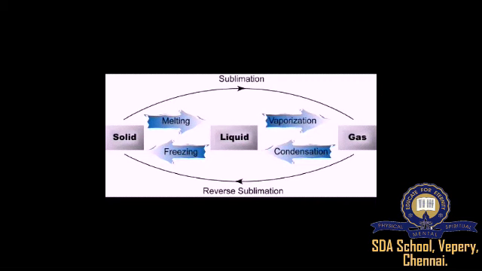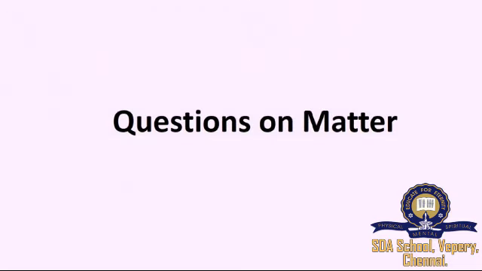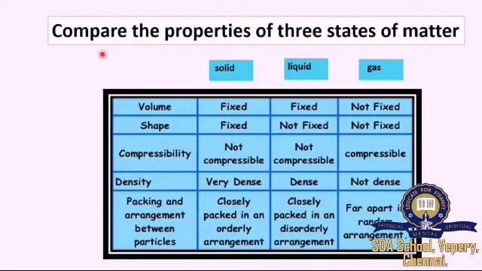We have completed our learning on melting and freezing. We will study the rest of the changes of matter in the next class. We will discuss a few questions on matter. This is the assignment question which I gave you for the previous week, right? Compare the properties of the three states of matter. Actually, there are other properties also which are clearly mentioned in your books. So refer to your books. You can also draw the appropriate diagrams when you are comparing.